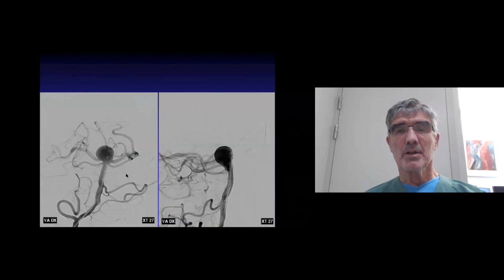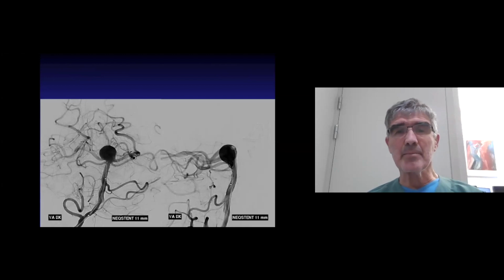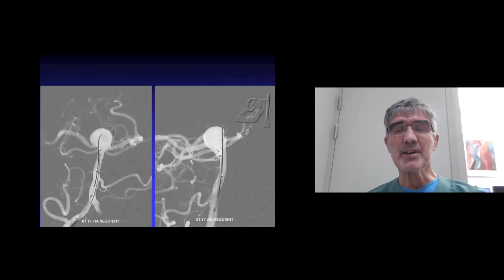So for us endovascular therapists, it's very easy to access the basilar tip aneurysm, because the basilar artery is usually not a challenge. So it's very easy to go with the 27 microcatheter and deploy the stent, the Neqstent. You can see here frontal lateral view. You see the shape of this device. And since this was my very first case, I went through the device with the delivery microcatheter. It was not very easy.